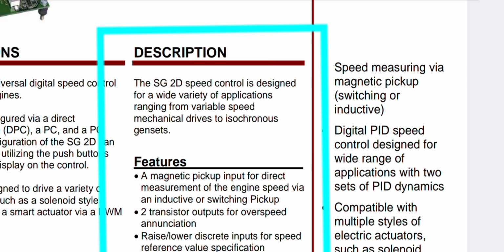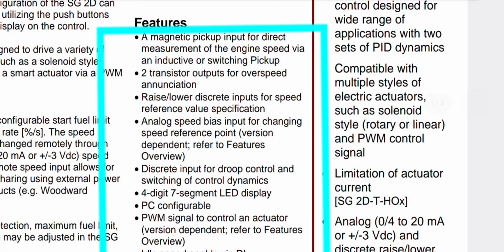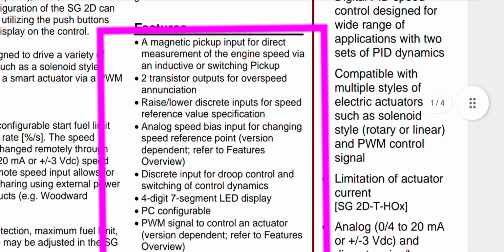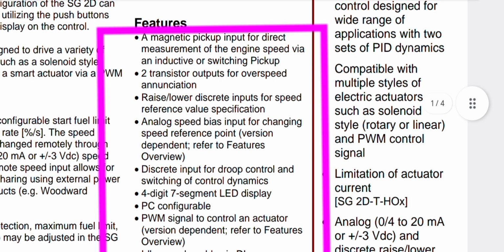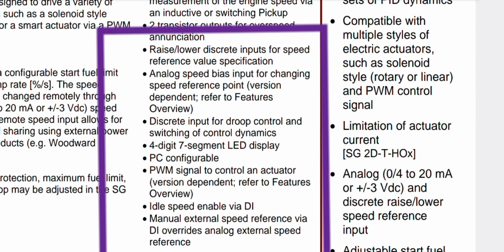the asynchronous gensets. Features: number 1, a magnetic pickup input for direct measurement of the engine speed via the inductive or switching pickup. Number 2, transistor output for the speed annunciation. Number 3, raise lower discrete input for the speed reference value specifications. Analog speed bias input for changing the speed reference point, version dependent, refer to the feature overview.